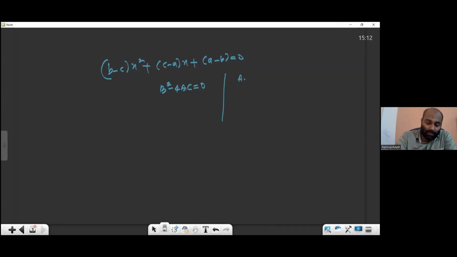Identify what is a, b, c. a is b minus c, b is c minus a, c is a minus b. I think a CBSE sample paper similar type of question is there, I think. Okay, please write it. So please substitute.